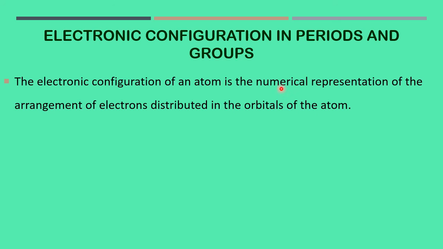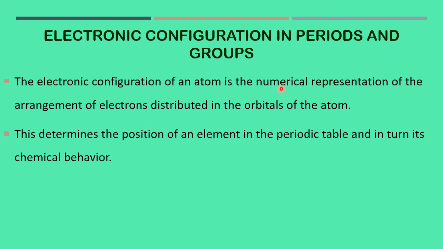This determines the position of an element in the periodic table and in turn its chemical behavior. By looking at the electronic configuration, we can tell exactly where the element belongs on the modern periodic table, in which group and in which period, and also we can come to know its chemical behavior.